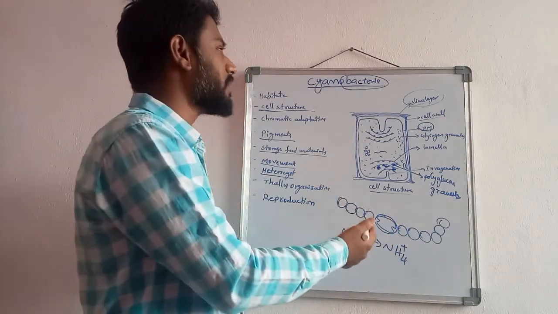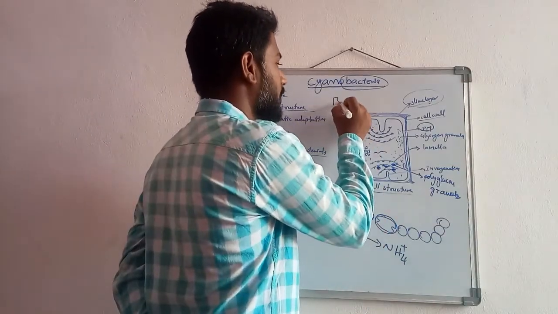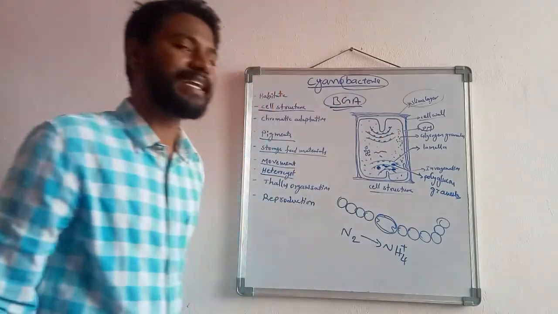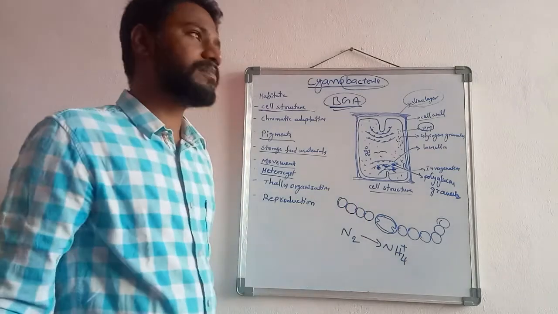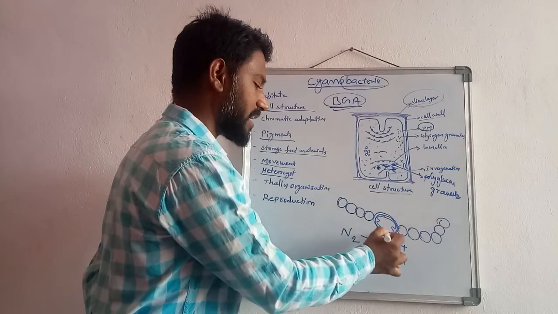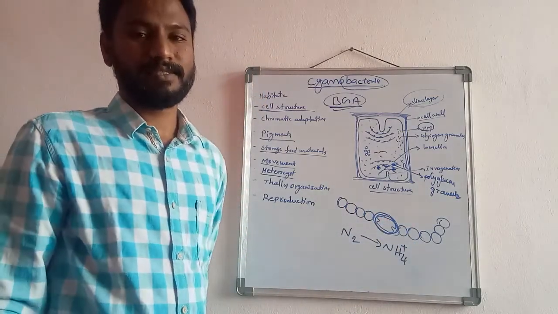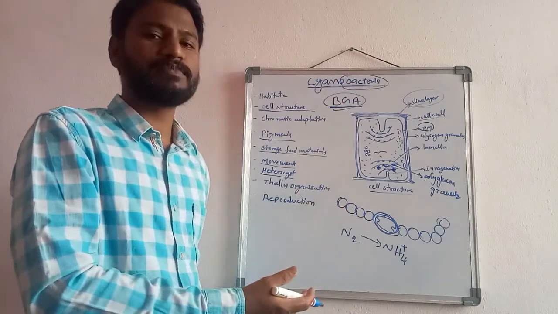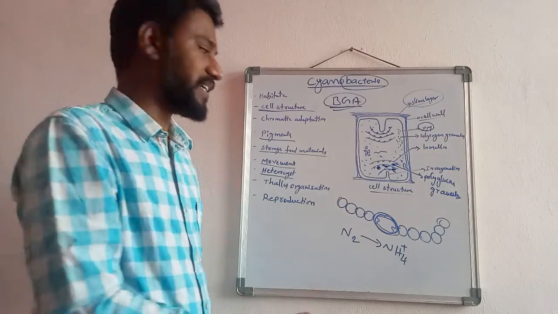Generally the cyanobacteria are also called blue-green algae, BGA. These blue-green algal forms, the cyanobacterial forms, based on this heterocyst cell, are used as biofertilizers, especially in the paddy fields.